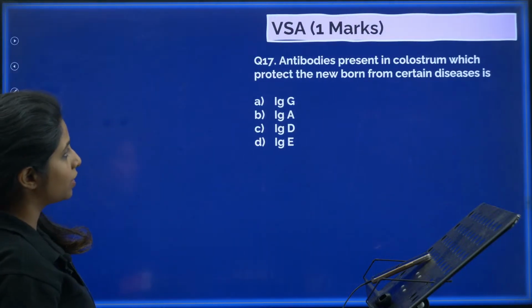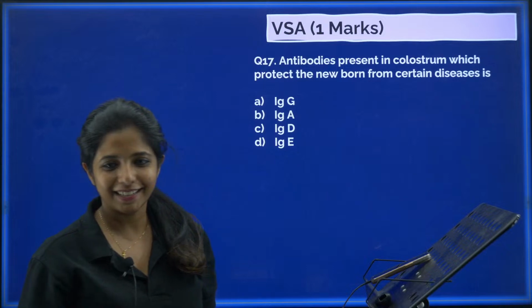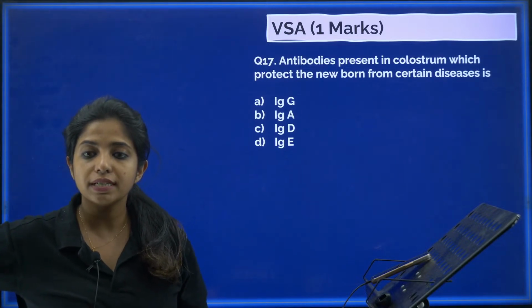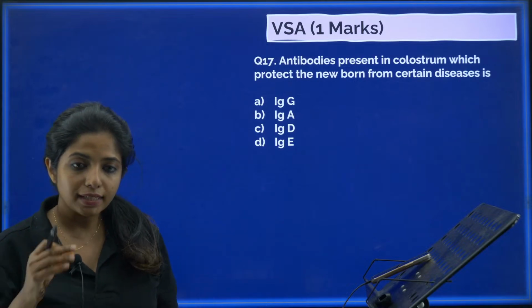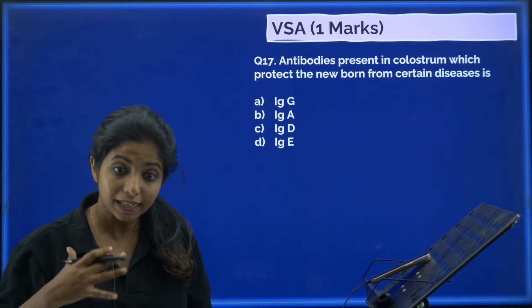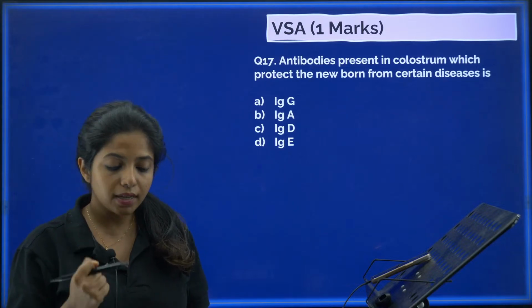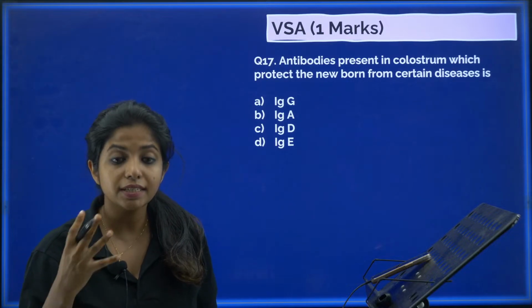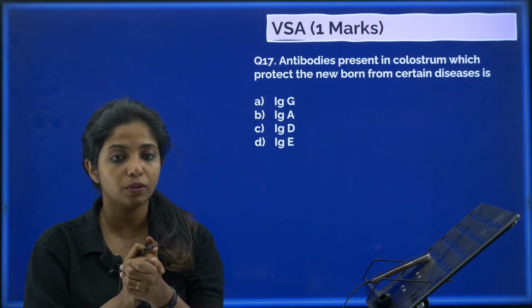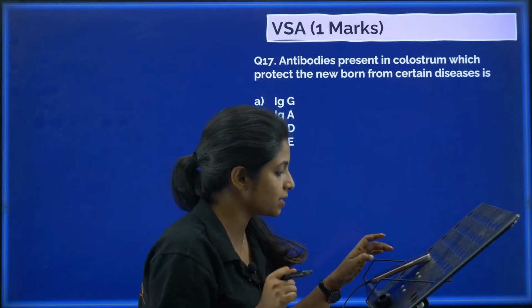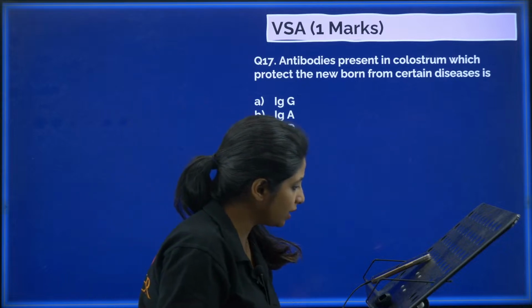So your answer is interferon. With this, we are going to the next question. Question number 17. Antibodies present in colostrum which protect the newborn from certain diseases is. So there is an antibody. Babies cannot create their antibodies at first really fast. They need some time. So what does the mother do? While breastfeeding, she gives certain ready-made antibodies for the baby to get protected. Now what is that antibody which the mother will be passing down? That is the question.